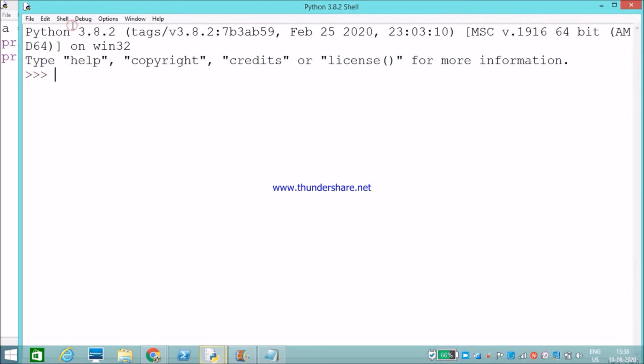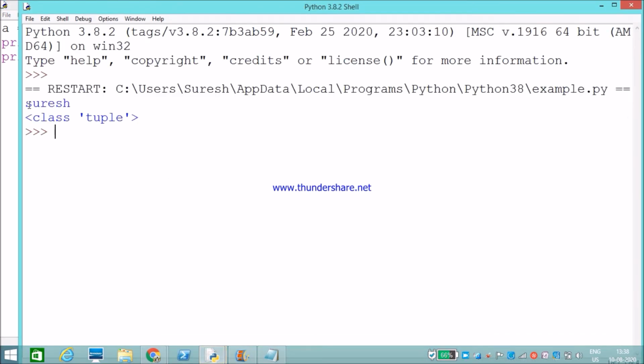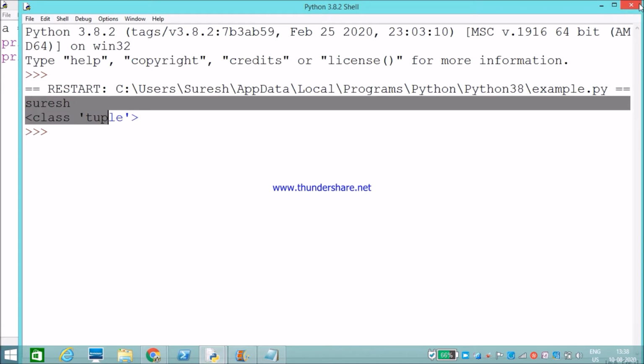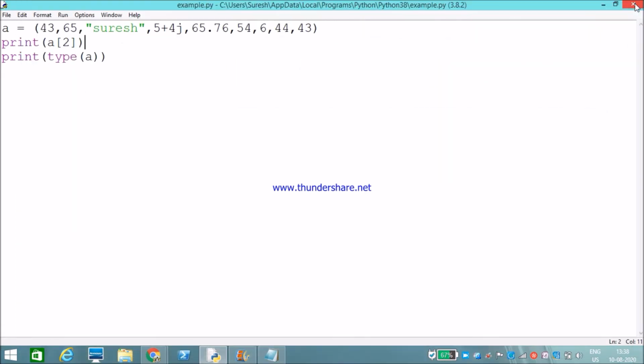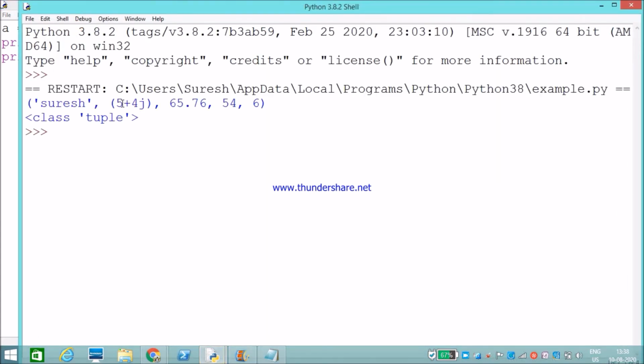I'll print A of 2. See, it has printed A of 2, Suresh. Okay, we can access element by index. I'll print A of 2, which is 7. Okay, I need to print a range of values. See, it has printed the range of values.